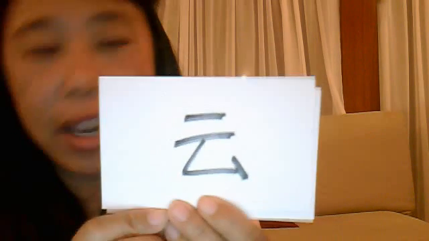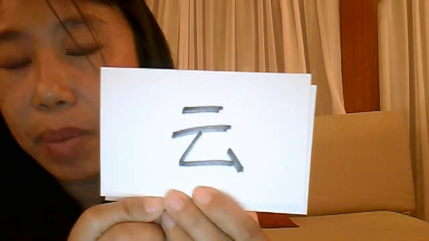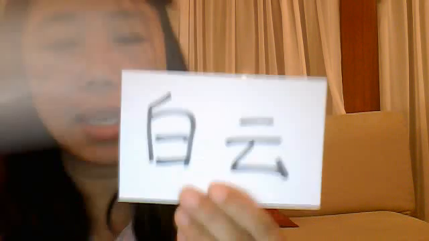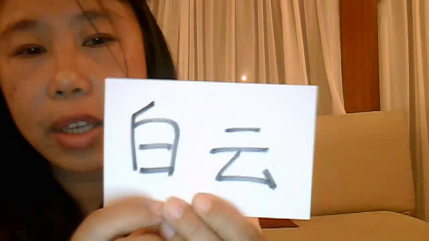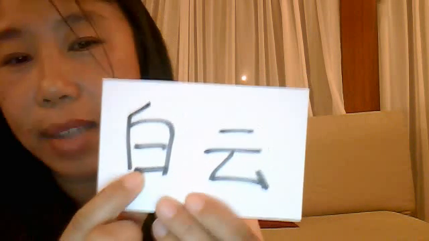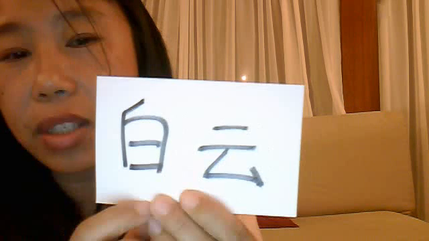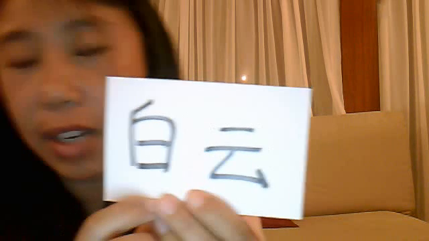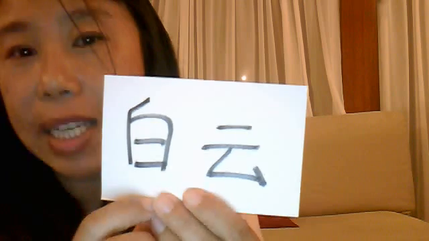The last character this week is 云. Yun means cloud. And the vocabulary word that goes with it is 白云. 白 means white, white cloud. You can also say 云天. Tian is a word that your kids have learned, and that means cloudy day.